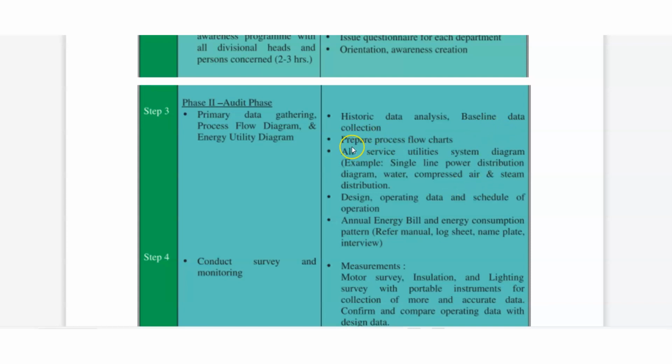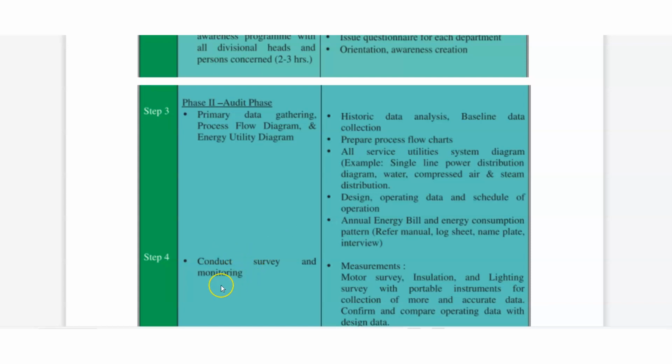Baseline of data collection, then prepare a process flow chart. Then all service utility system diagrams we can do. Example: single line power distribution diagram, water, compressed air and steam distribution. Third one is design and operating data and schedule for operation. Fourth one is annual energy bill and energy consumption pattern. For this we can refer to the manual, log sheet, nameplate and interview. We will do that, then we can get all the things.